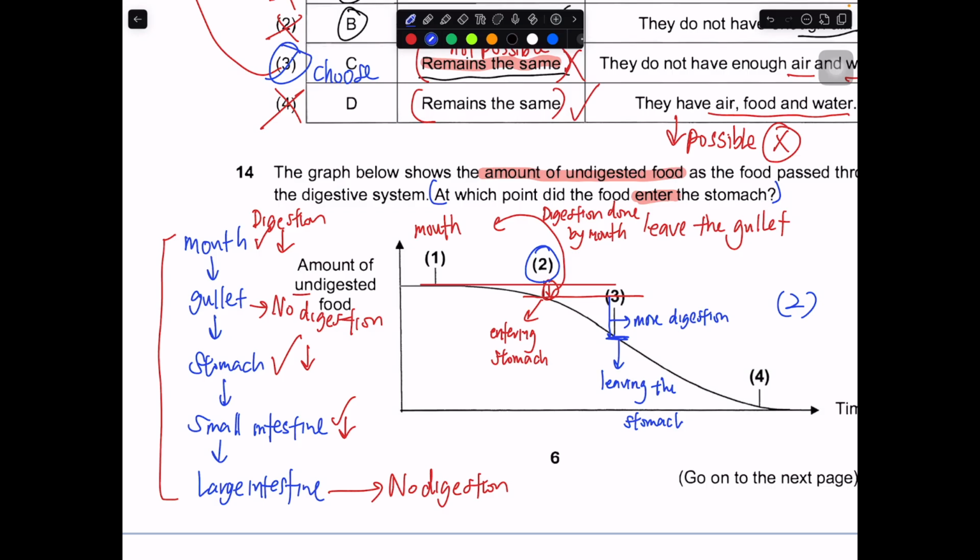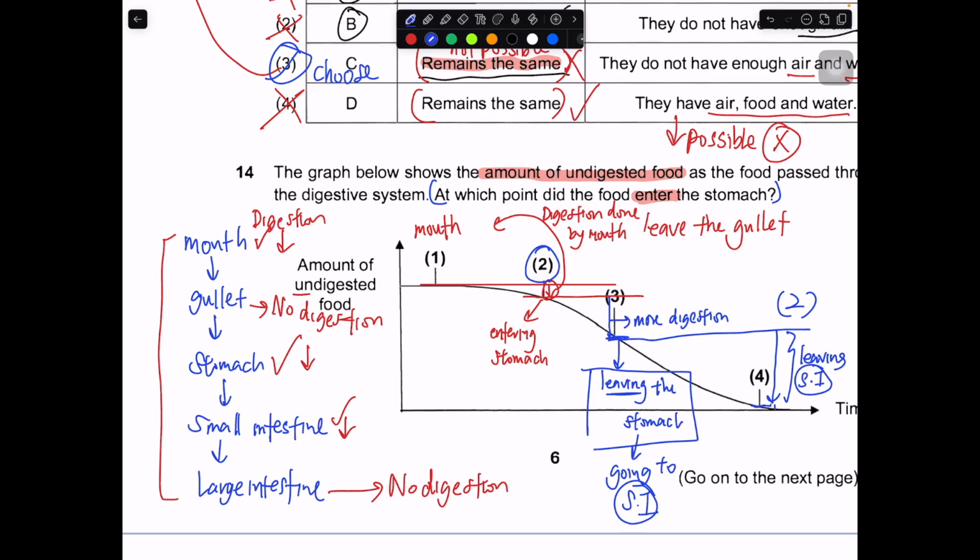And it should not be something we are choosing, because if it shows further digestion, it means that it probably has already completed most of its digestion at the stomach. It's getting ready to leave and enter the small intestine. So it's going to the small intestine. And number 4 is probably already leaving the small intestine, because the amount of undigested food is actually quite low for this part.